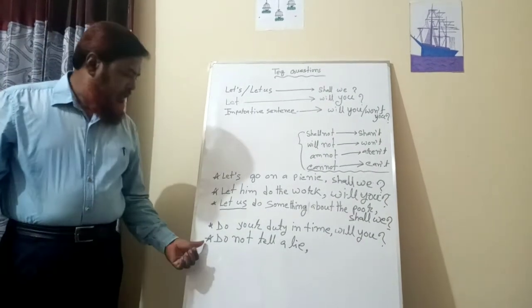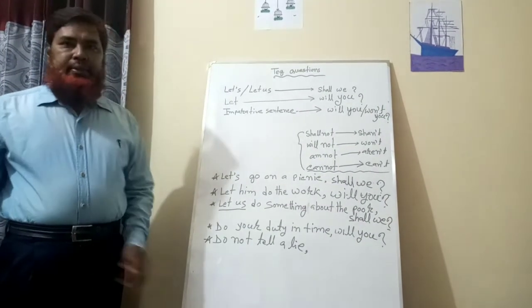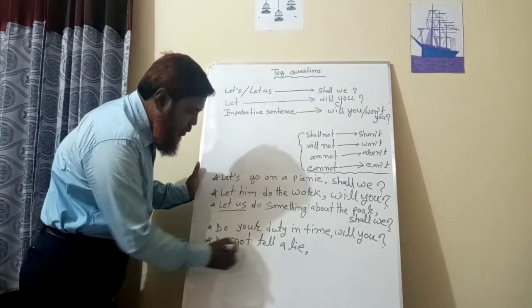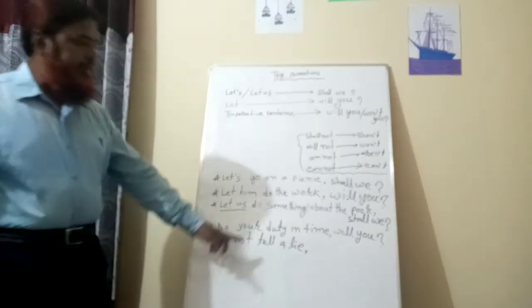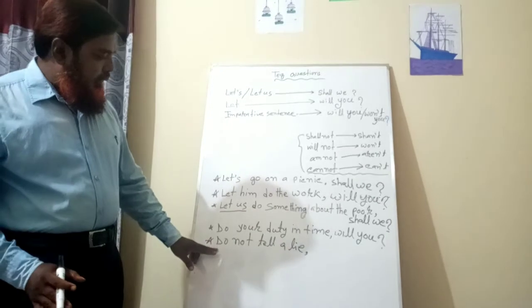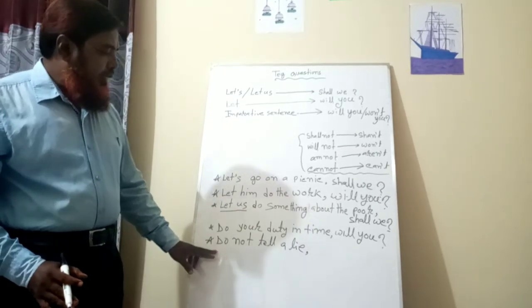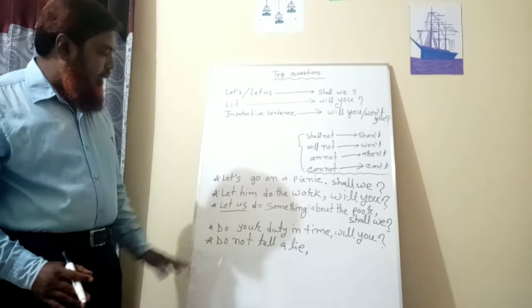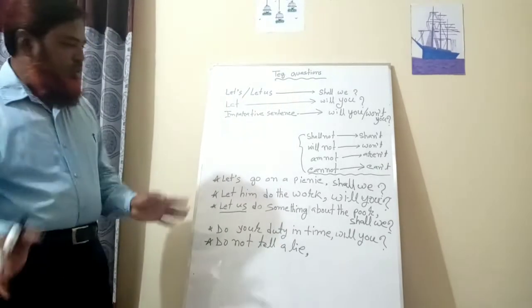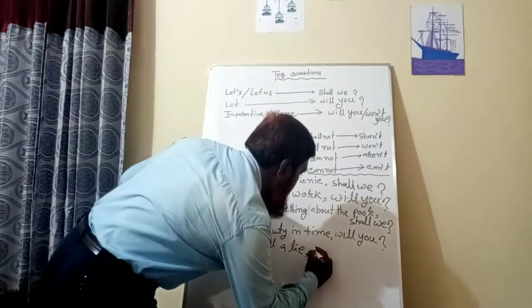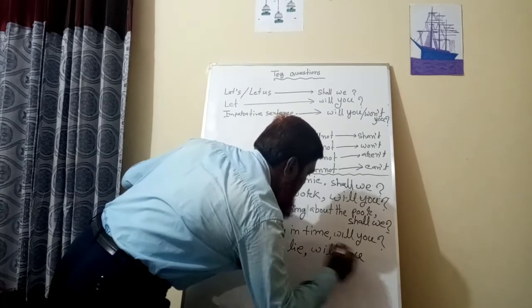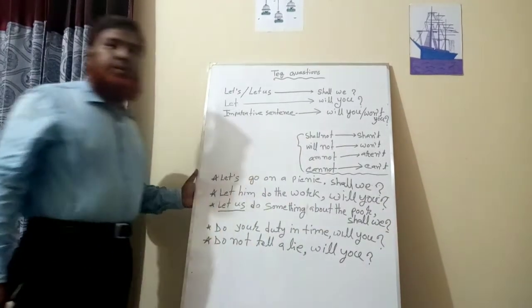Another sentence, do not tell a lie. Here also the verb do is present, but it is a negative sentence. Do not tell a lie. In an imperative sentence, you write the tag question either will you or won't you. There is no problem. You can write will you also. Have you understood?